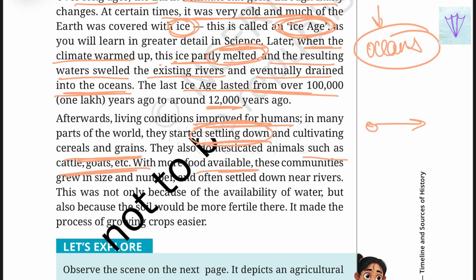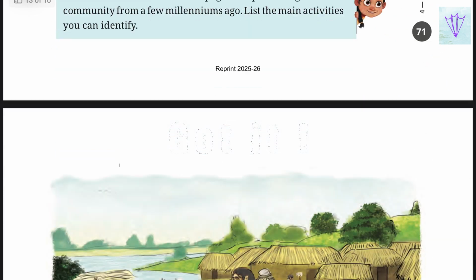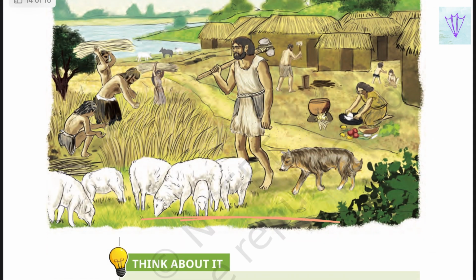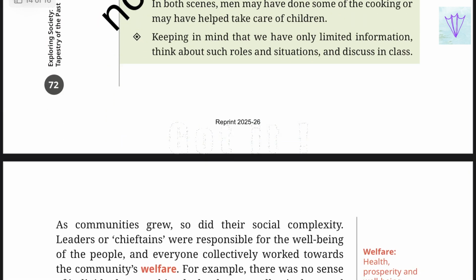With more food available, these communities grew in size and number and often settled down near the rivers, that is, the plains, which are more suitable for survival. And this was not only because of the availability of water but also because the soil could be more fertile there, and it made the process of growing crops much easier. So this is how they started to settle down at one particular place.